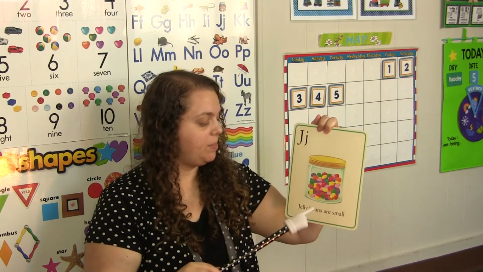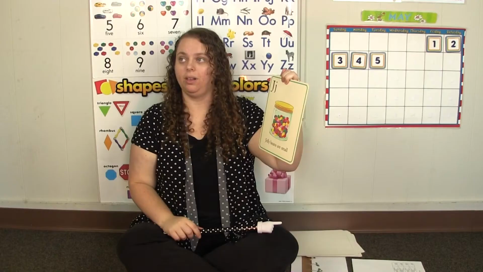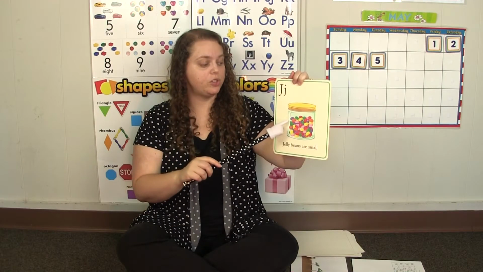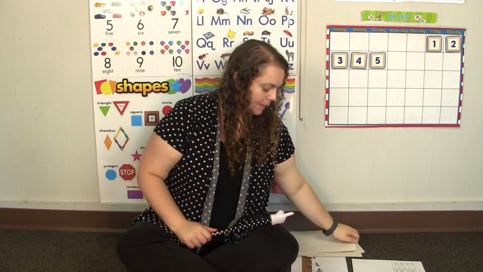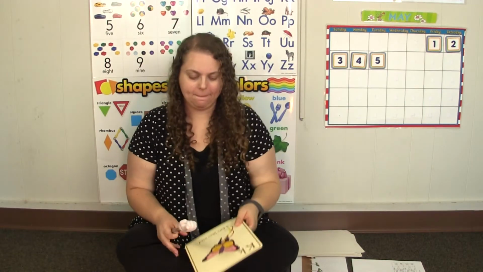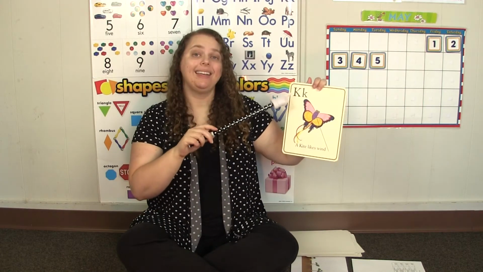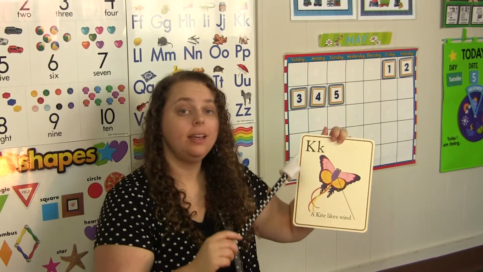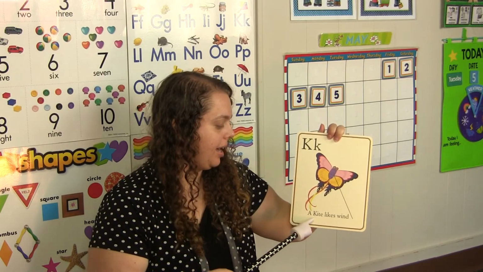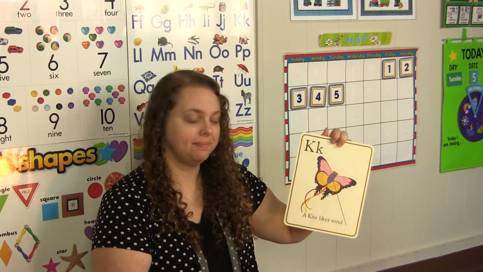J is for jelly beans. Jelly beans are small. K is for kite. A kite likes wind.